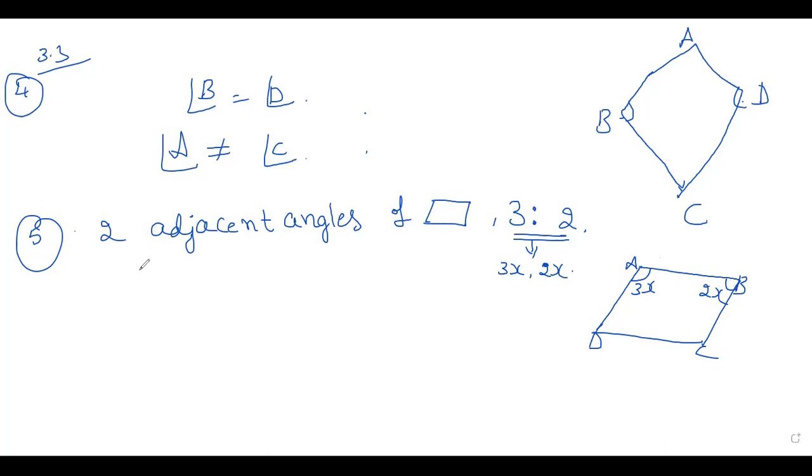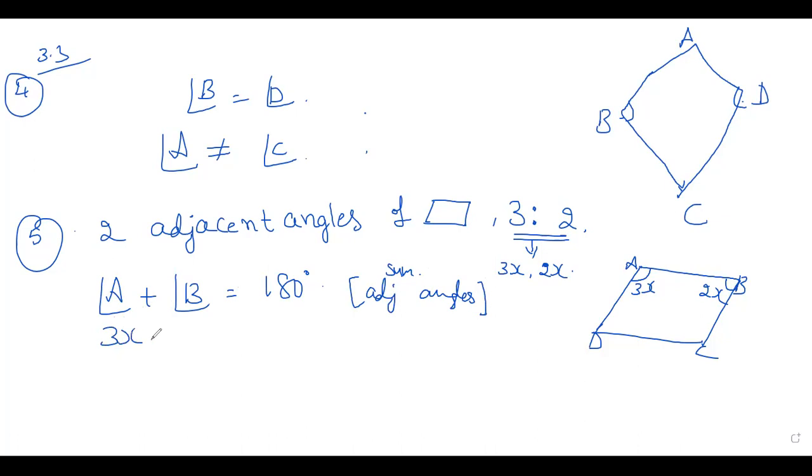We know that angle A plus angle B is equal to, the sum should be 180, right? Sum of adjacent angles. What is A here? It is 3x, B is 2x, 180 degree. That is 5x is equal to 180 degree.